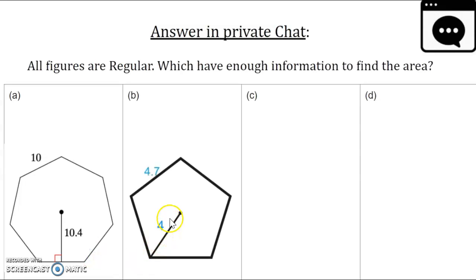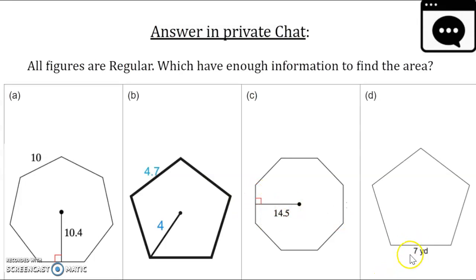What about B? This time we have a pentagon, a 5-sided polygon, and we're given the side length of 4.7, and we're also given the distance from the center to one of the vertices to be 4. Do we have enough information to figure out the area of this pentagon? What about this octagon? This time we're just given the perpendicular distance from the center to the sides, or lastly, just the side length of a pentagon. Do we have enough information?